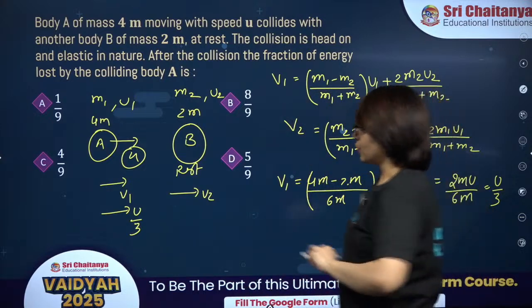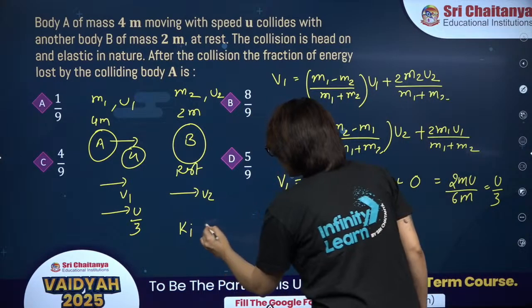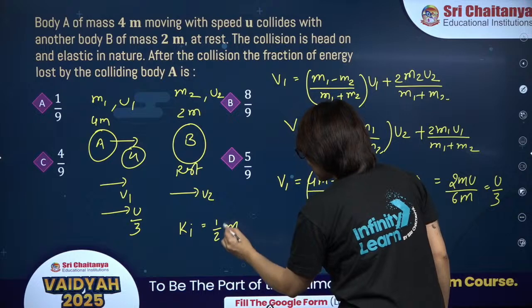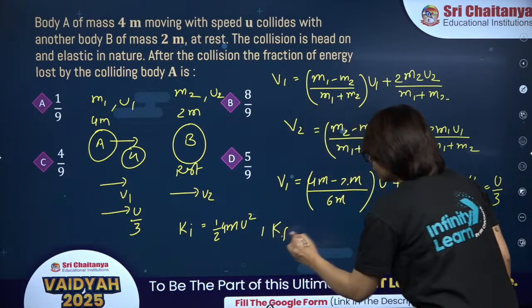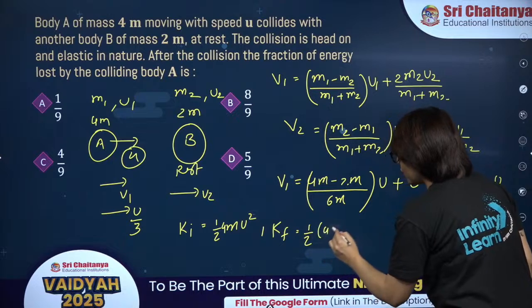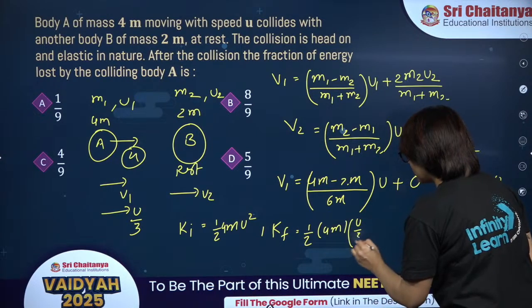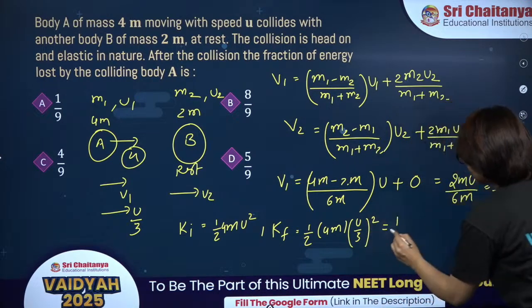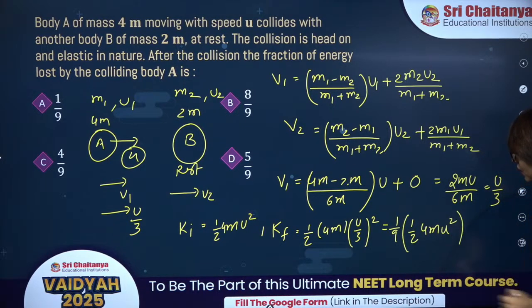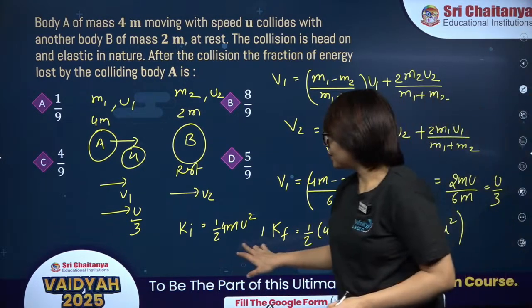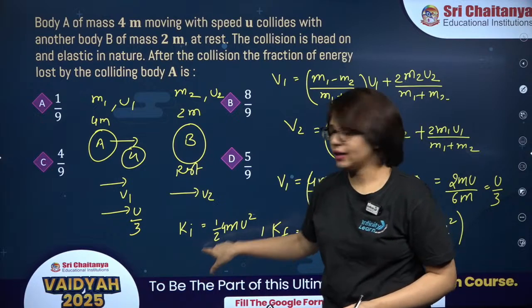Fine. So the initial kinetic energy of body A is half mu square, half 4m into u square, and the final kinetic energy of body A is half 4m into u by 3 whole square, which is 1 by 9 times half 4m into u square. What is half 4m into u square? That is the initial kinetic energy.